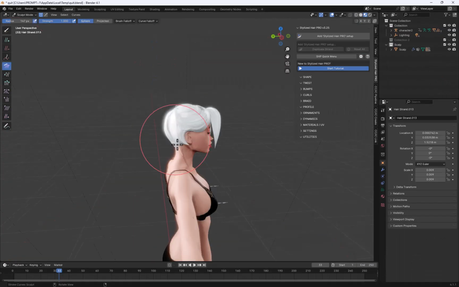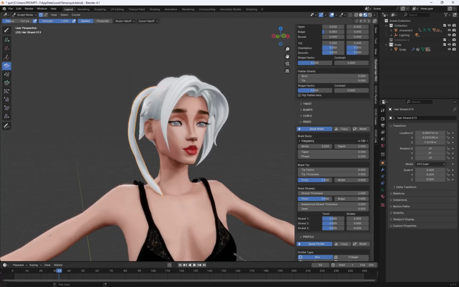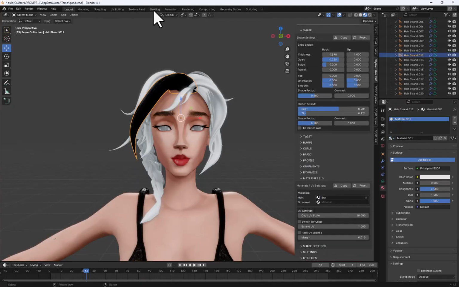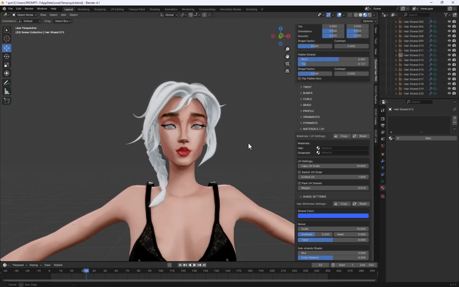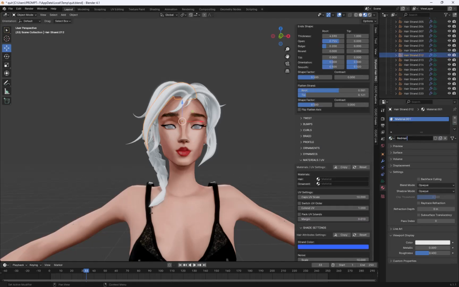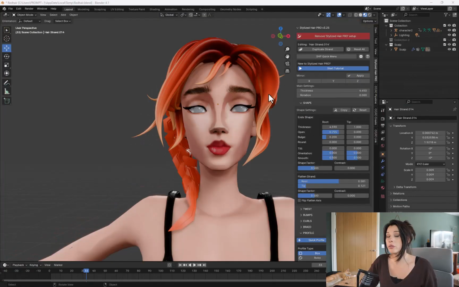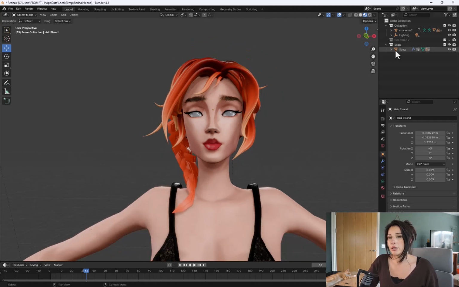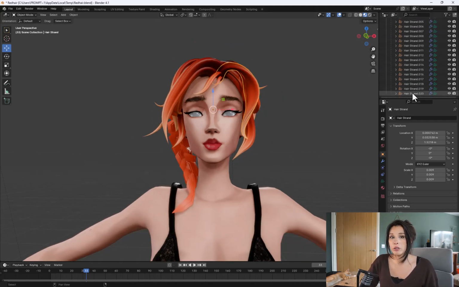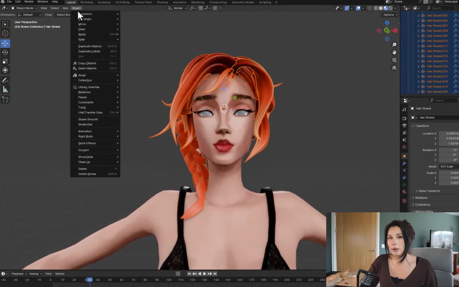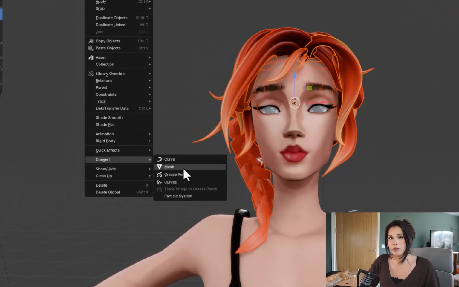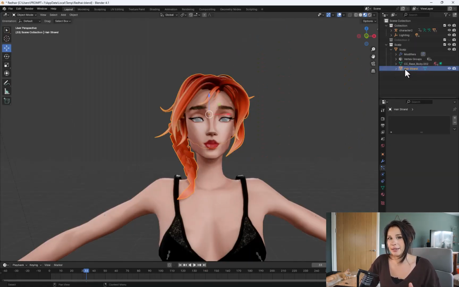You can actually do all of this with the geometry nodes, but what you're paying for is an organized, systematic UI that will speed up your workflow and just make it a lot more enjoyable to create stylized hair. Once you've finished creating your hairstyles, you then convert the curves to mesh and export that out as an FBX file, and then we're going to jump back into Character Creator and import that new hair.